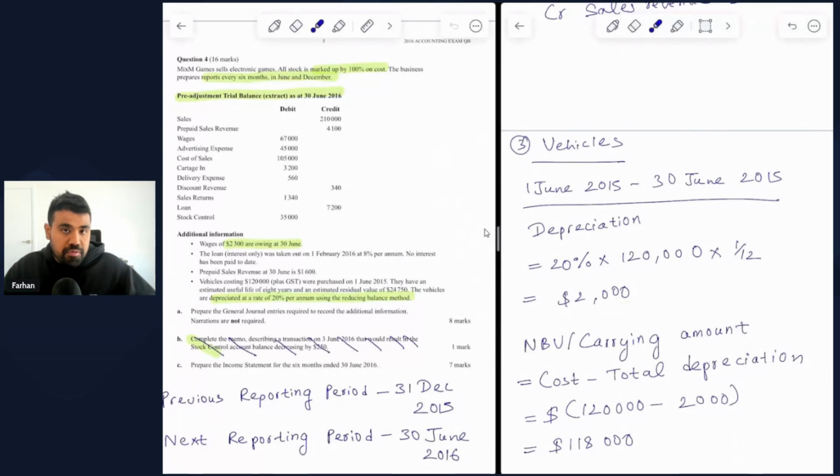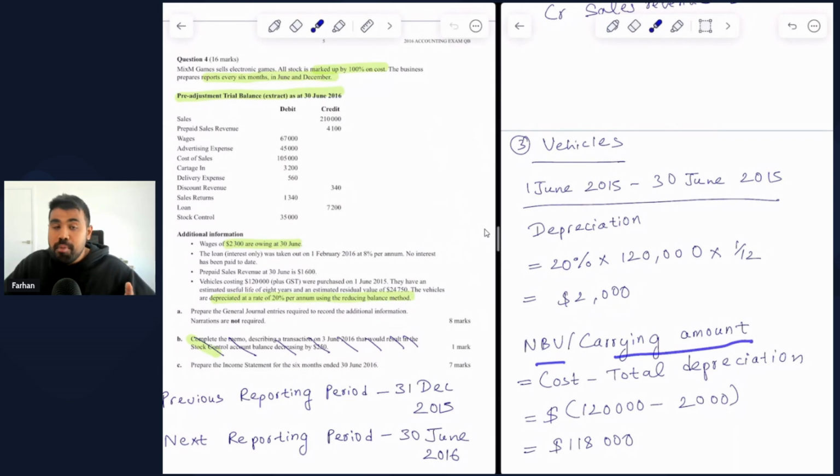Maybe you can also simplify this if you're still confused. Let's say we want to find the annual depreciation, which is 20% of $120,000, that would be $24,000. And then you divide 24,000 by 12, which gives you the monthly depreciation to be $2,000 in the first reporting period. All right. So it's the same thing. Whatever way you want to take, whatever is easier for you. So $2,000 as the depreciation in the first reporting period, which covers the 30 days from 1 June 2015 until 30 June 2015. So next, we want to find the net book value or the carrying amount at the end of the first reporting period.